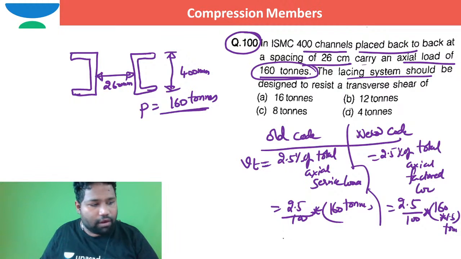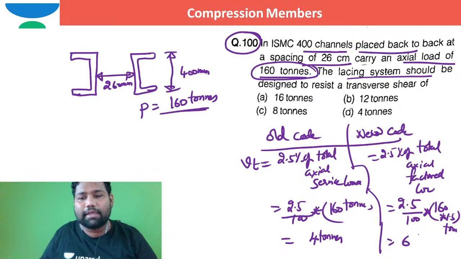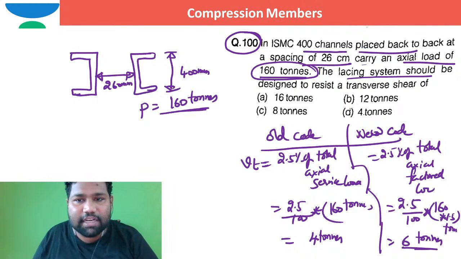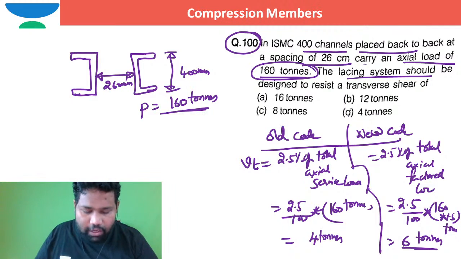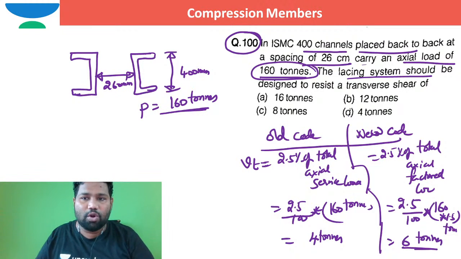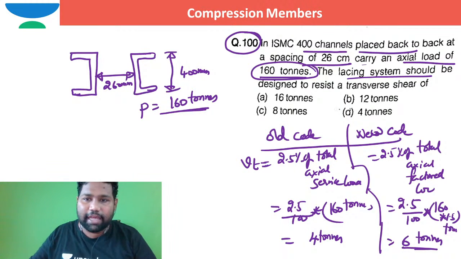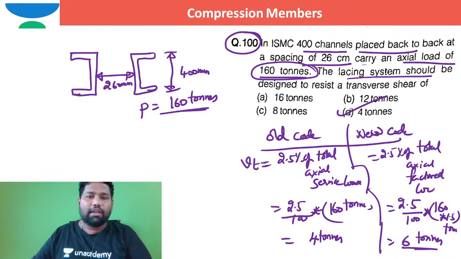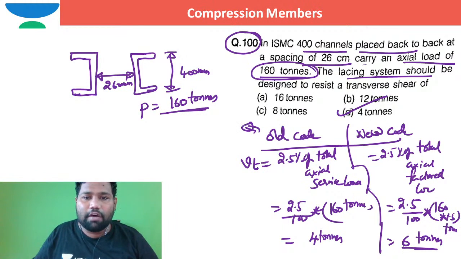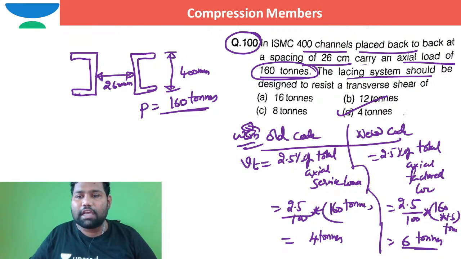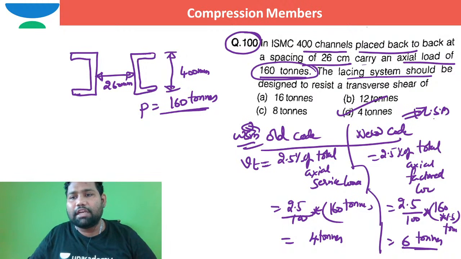If you work out as per the old code of practice, the answer is 4 tons. As per the new code of practice, it is 6 tons. There is no option of 6 tons, so you can understand this is as per old code only. So the option is directly 4 tons, right? Because in old code it is the working stress method, and this is as per LSM, the limit state method.